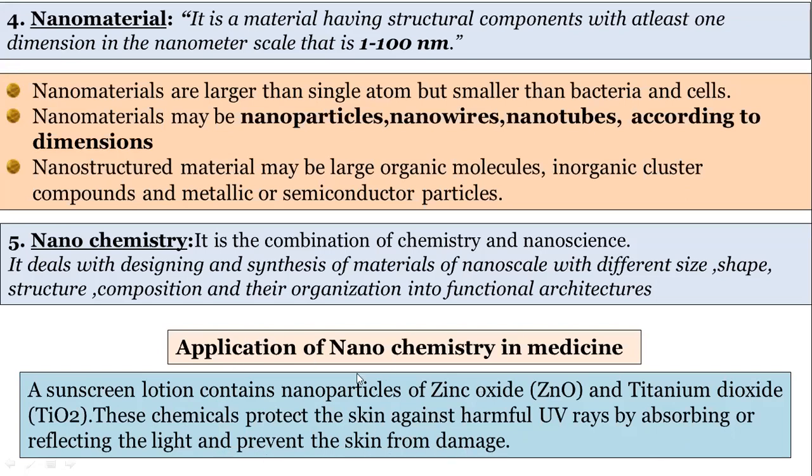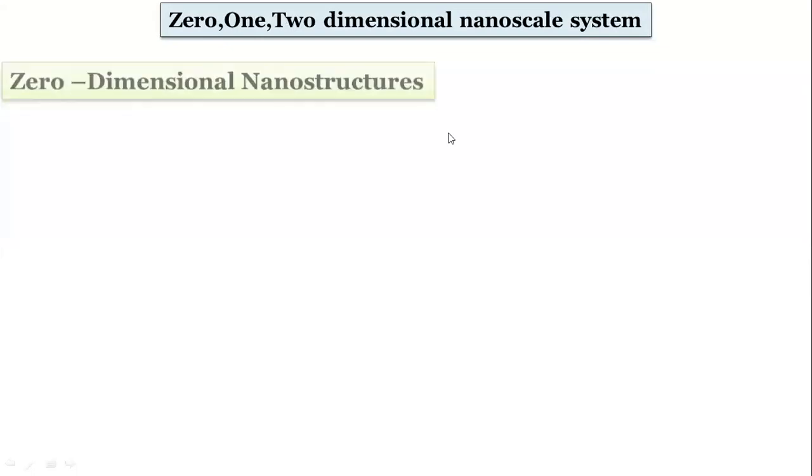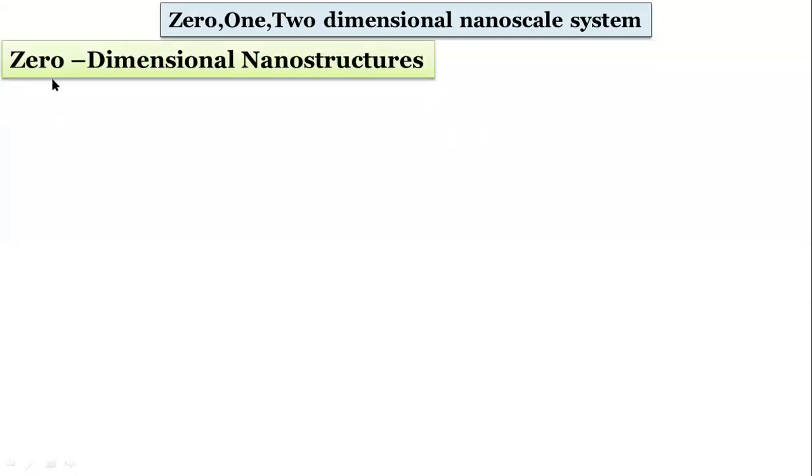So this is one application which is used in medicines, and these nanomaterials, zinc oxide and titanium dioxide, can be used for your board exam. Sunscreen lotion contains which of the following nanomaterials? So remember this: zinc oxide and titanium dioxide. Then what are the dimensions? So 0-dimensional, 1-dimensional, and 2-dimensional nanochemical systems. I will explain one by one.